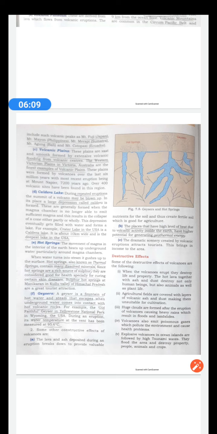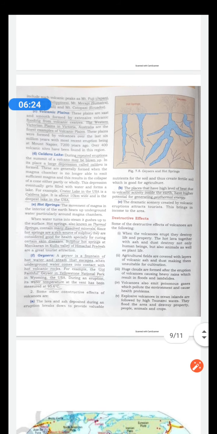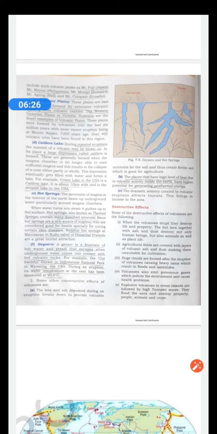Like many extinct volcanoes in the world, they look very beautiful. So a lot of tourists go all around the world, and people love to click pictures and all that, and it helps in bringing a lot of foreign income. Now children, you will see in your text the destructive effects.